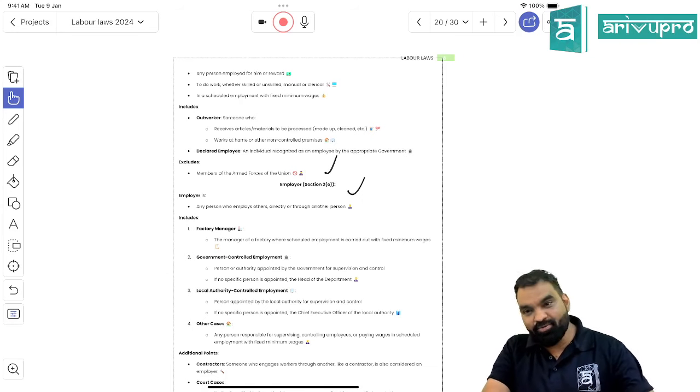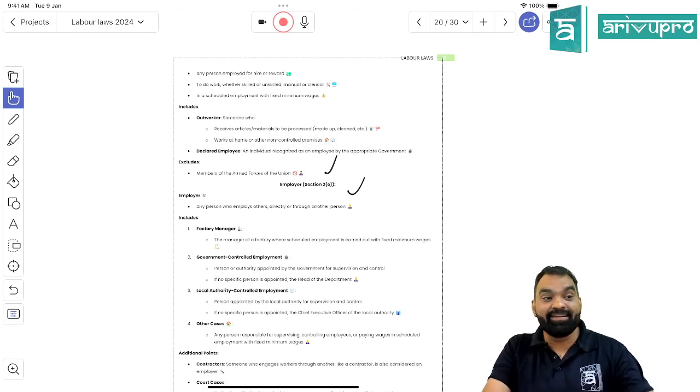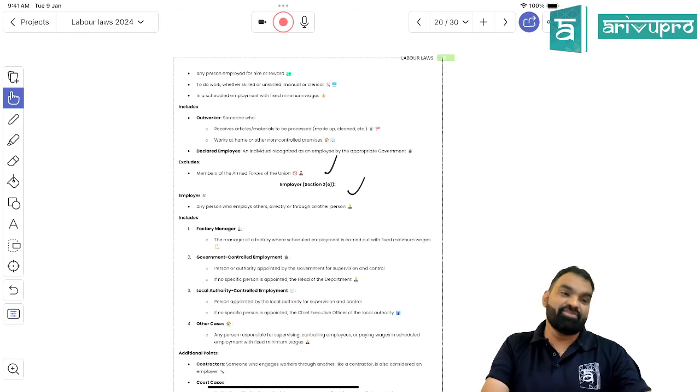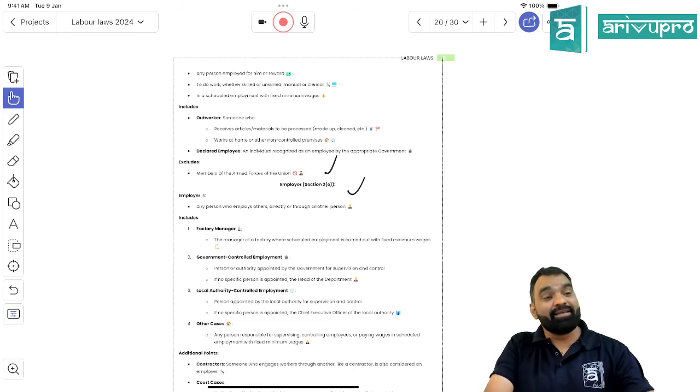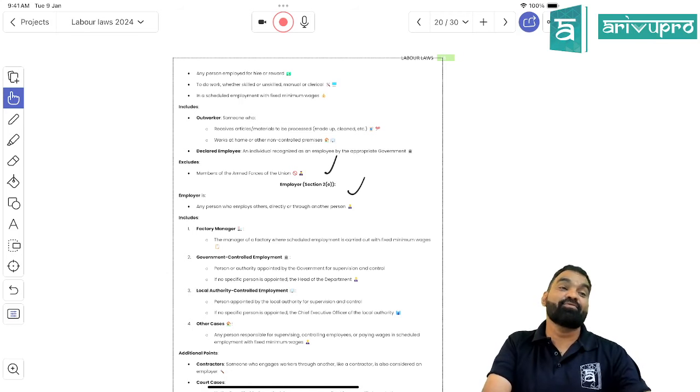For railways, the rule differs from state to state. For railways, for oil fields, for mines, for corporations owned by the central government, for all of them, what you have to refer to is the Minimum Wage Act 1948, read with the schedule, read with rules made by the central government. But for other industries, you should refer to the rules made by the state government, right?